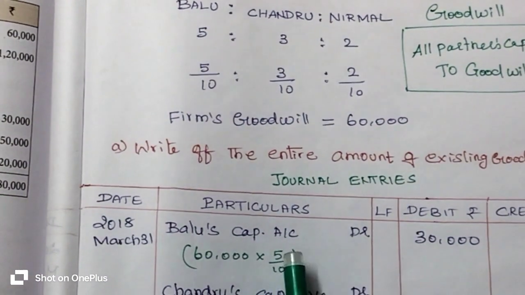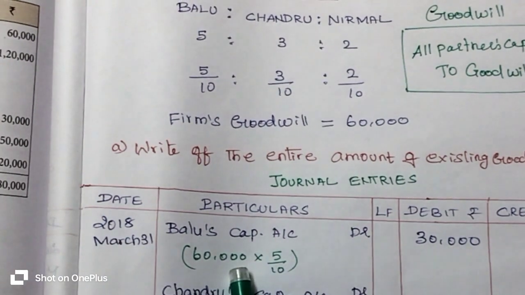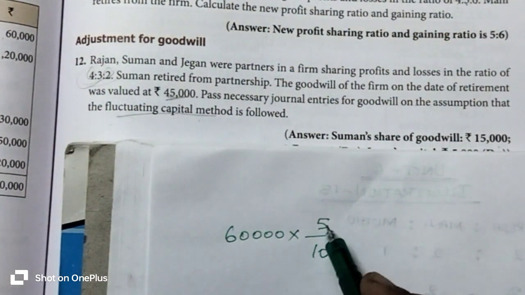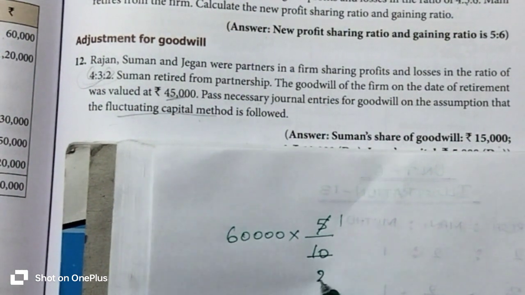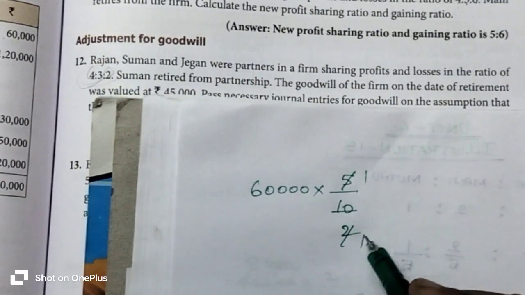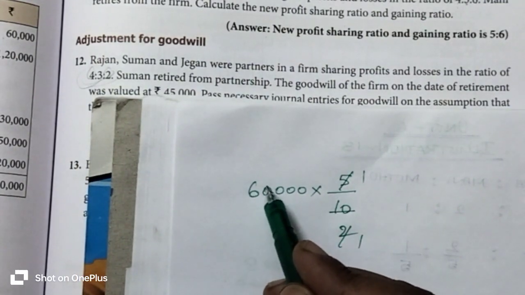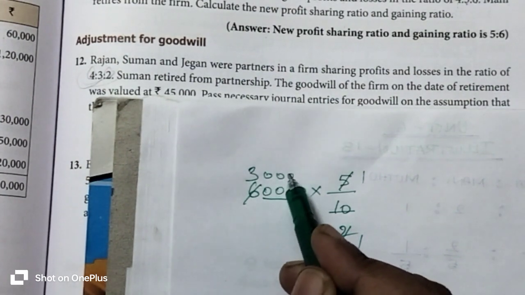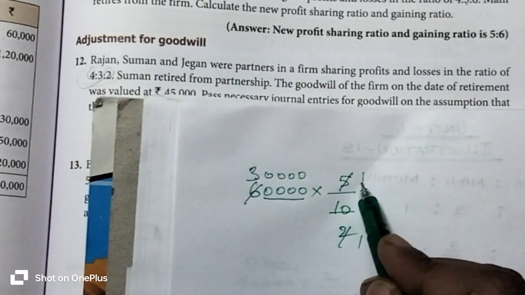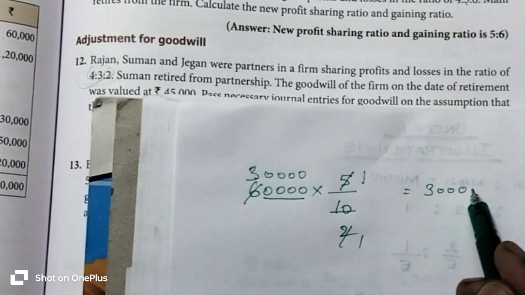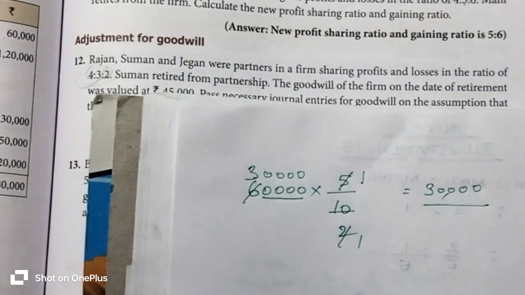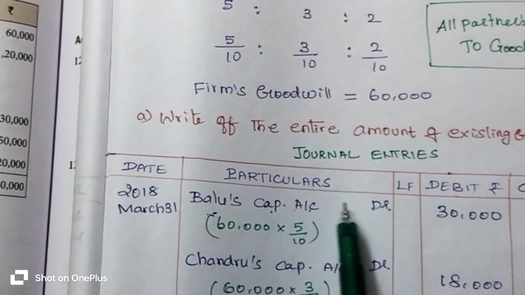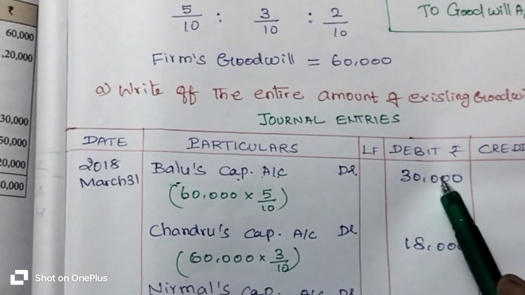So we calculate 5/10 of 60,000 rupees. 1 five is 5, 2 fives are 10. 1 two is 2, 3 twos are 6. The 4 zeros are added here. So 30,000 rupees. That 30,000 rupees goodwill is transferred to Balu's capital account. So Balu's capital account is debited with 30,000 rupees.